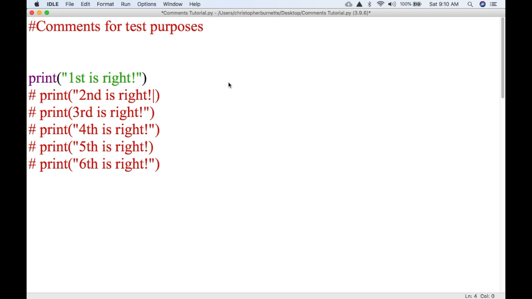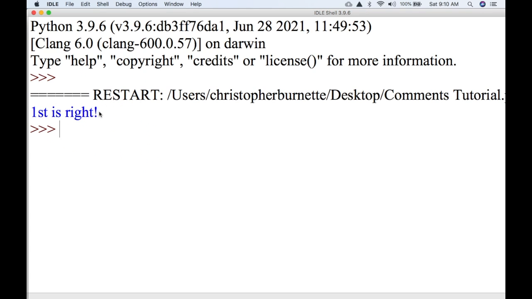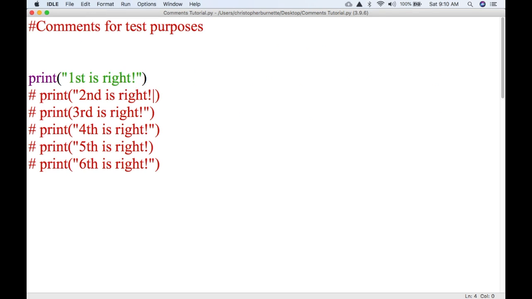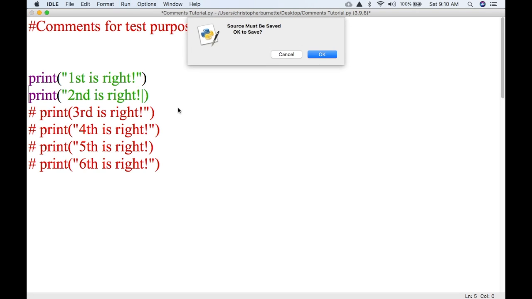So let's go ahead and print out this line here and hit save. And as you can see, first is right. So we know that this is correct. So we're going to go back here to our program, and we know the first line is right. So I'm going to come down to the second line, uncomment that, and now I'm going to go ahead and run that.